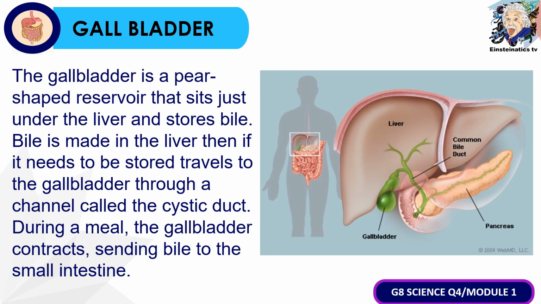So kung kanina yung liver yung nagpo-produce ng bile, kung saan naman nakastore yung bile, yun naman yung function of what is now known as the gallbladder. When we talk about the gallbladder, it is a pear-shaped reservoir under the liver, and its function is to store bile. Now, bile is made in the liver, and during a meal, the gallbladder contracts, sending the bile to the small intestine.